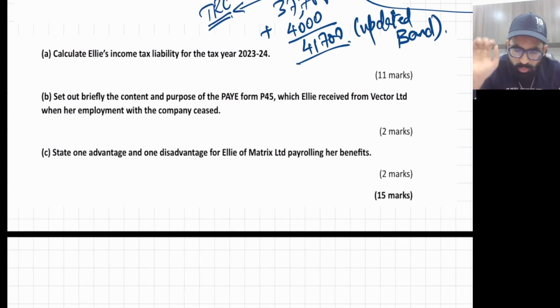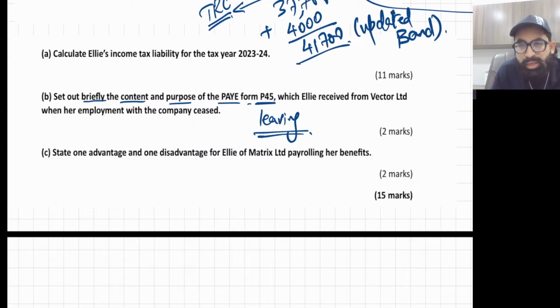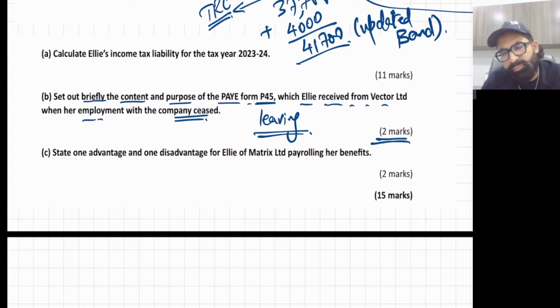So, good marks. Set out briefly the content and purpose of the form P45. I told you the form P45 is the leaving form. While leaving the job, which Ali received from Vector Limited when her employment with the company ceased. You need to write 2 marks. It contains your pay, how much tax you have paid, and you need to take it from your existing employer.